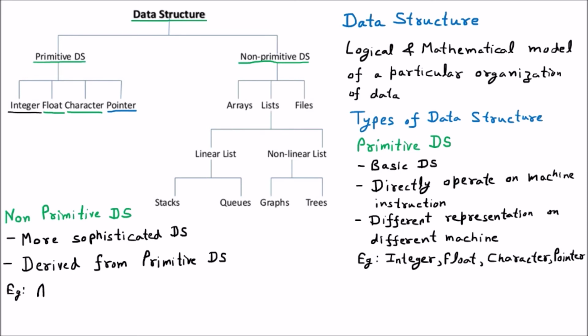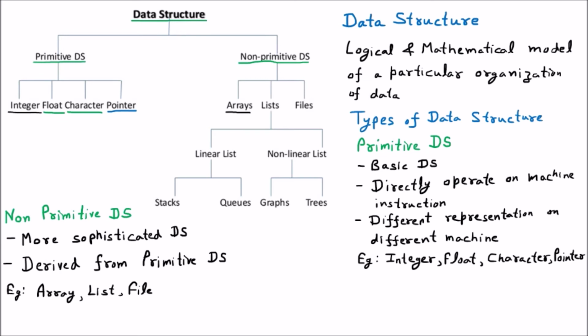just like we are having array, list and file. So array, list and file, these are the non-primitive data structures which are taken from the primitive. So here in the diagram they are also mentioning array, list and file. So I am telling you all these things one by one to make you understand.